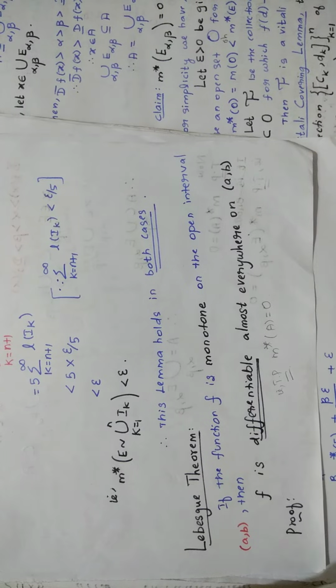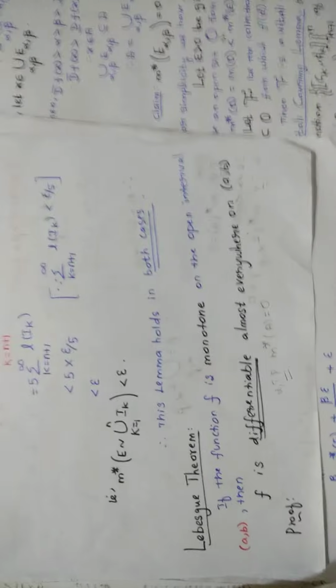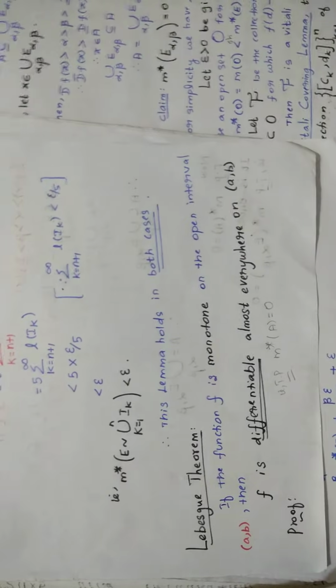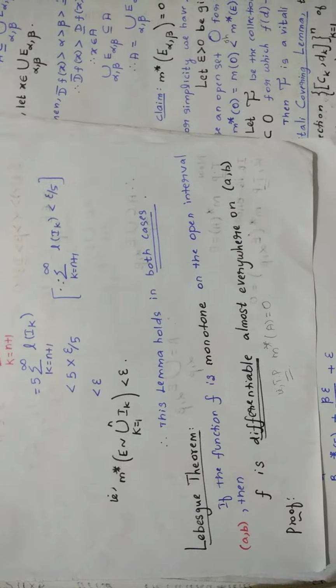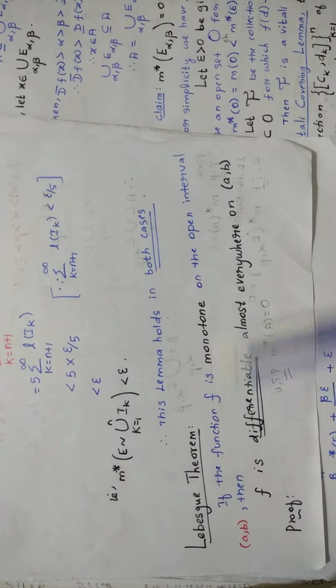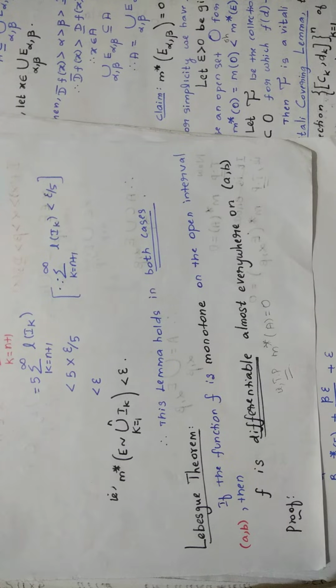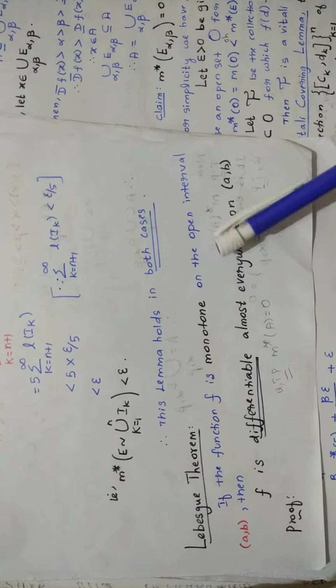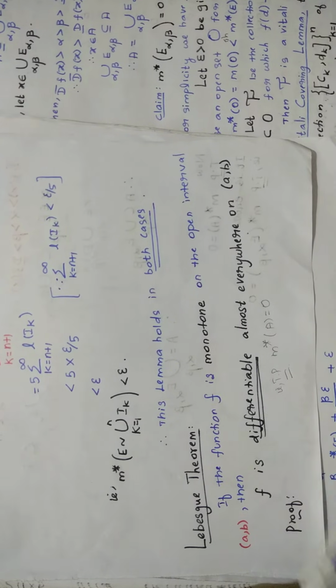Let's learn Lebesgue theorem in this video. So here you can see the statement of the Lebesgue theorem. If there is a function f, and they are saying this f is monotone. Where is it monotone? It is monotone on the open interval a comma b.